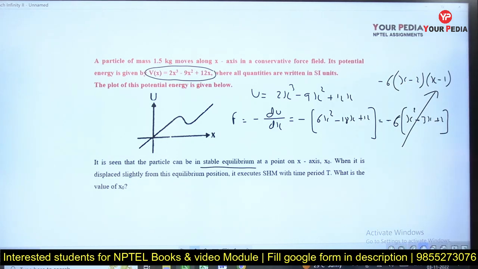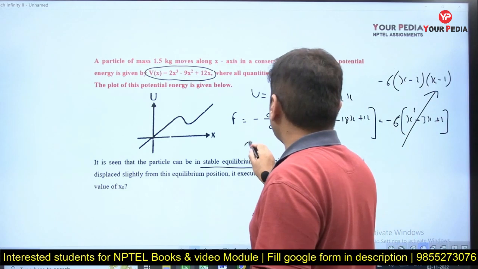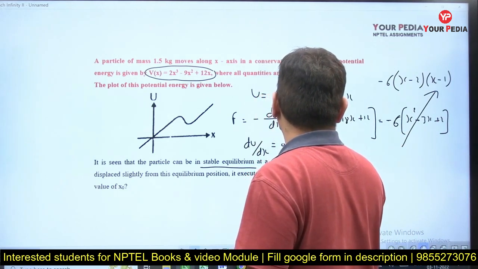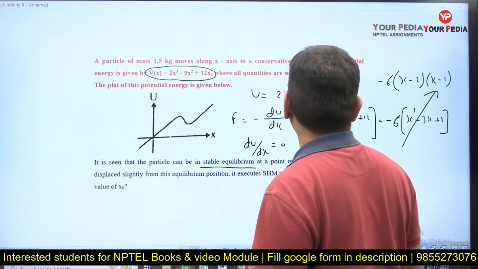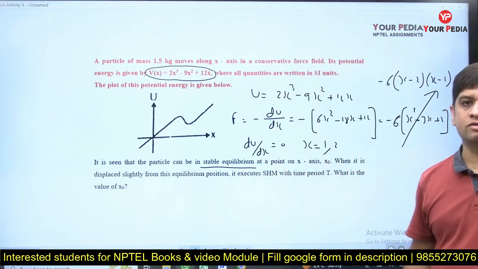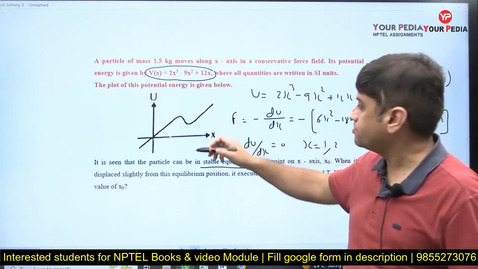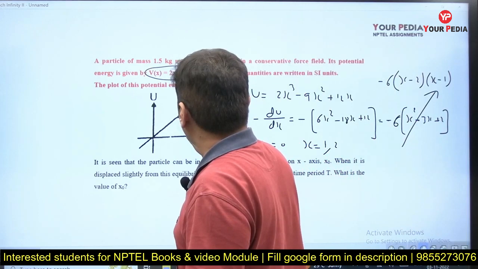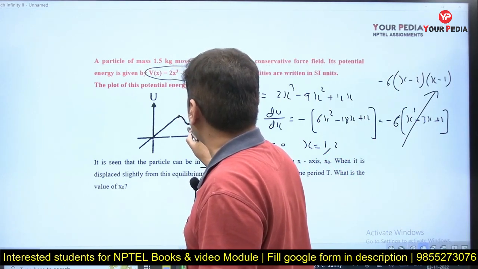Now if I put dU by dx equal to 0, either I get x is equal to 1 or x is equal to 2. But at which point do you get U minimum and maximum? As you can see in this diagram, at a particular value of x, U is maximum, and at a particular value it is minimum.